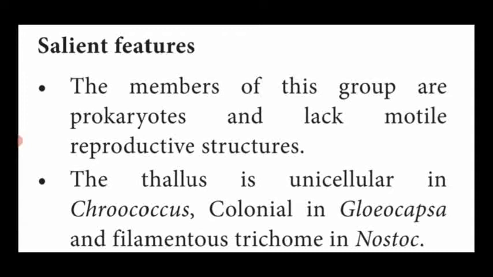Some of them that live in lichen show a symbiotic association or relationship. So these are all the different examples of cyanobacteria. It's a very important one mark question. Dear students, next we are going to see the salient features of blue-green algae or cyanobacteria, which is an important 5 mark question.